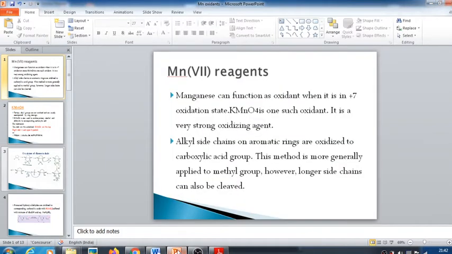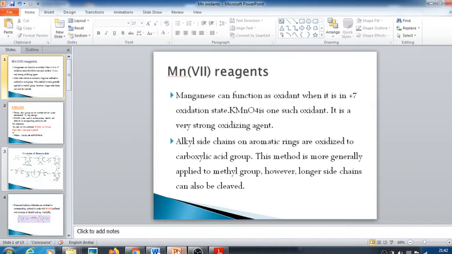Good afternoon, students. Today we will discuss a new topic, manganese reagent oxidation. We know that manganese oxidants, for example potassium permanganate, are derivatives of heptavalent manganese, which is a very powerful oxidizing agent. The reactivity of these manganese oxidants depends on whether they are used in acid medium, neutral medium, or basic medium.